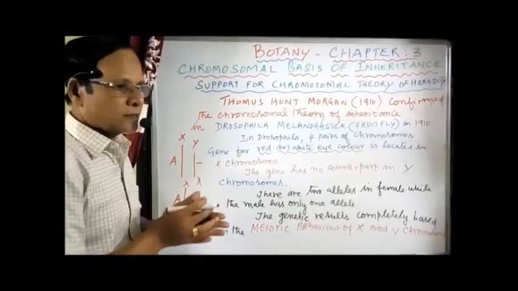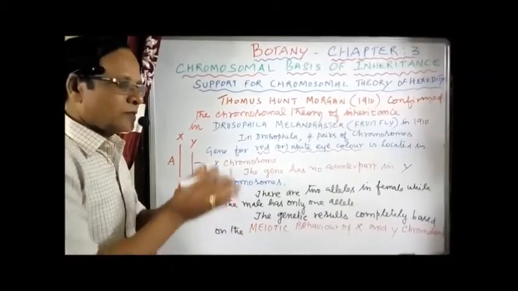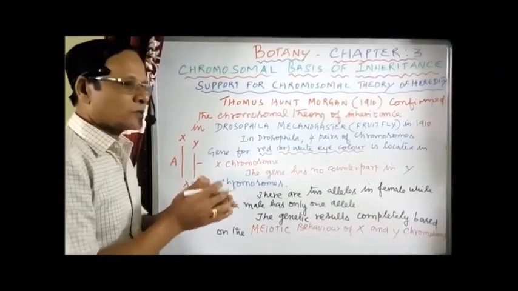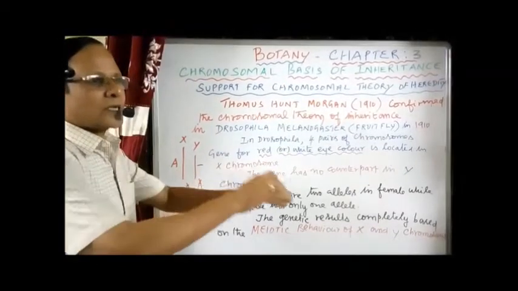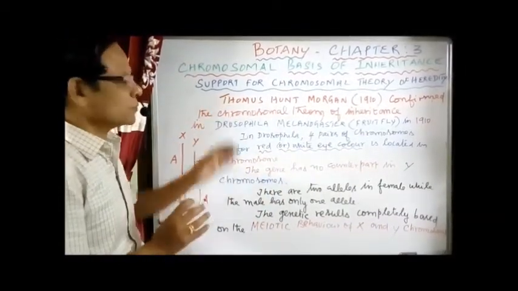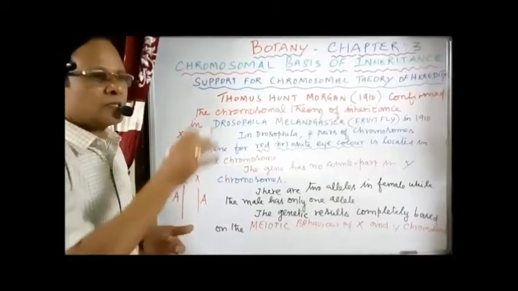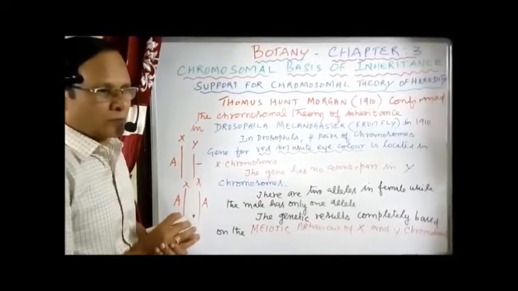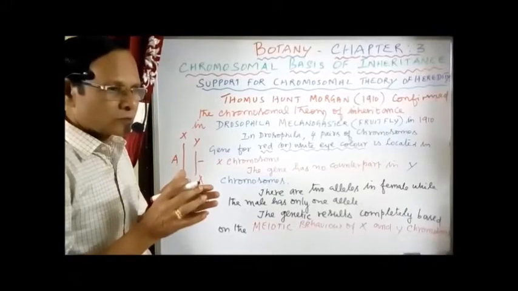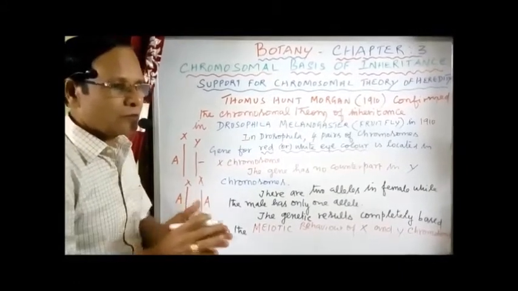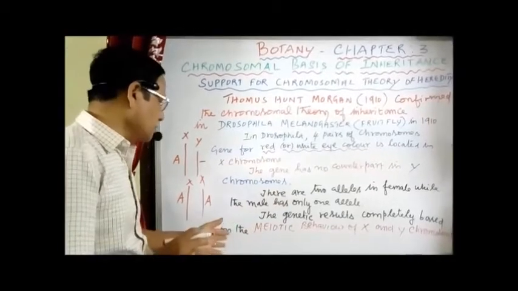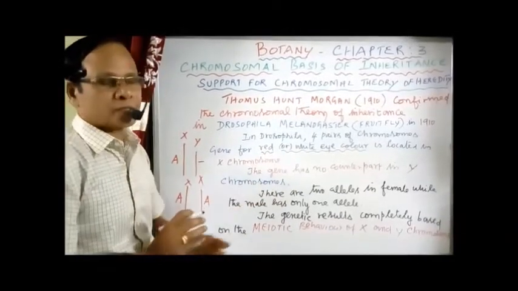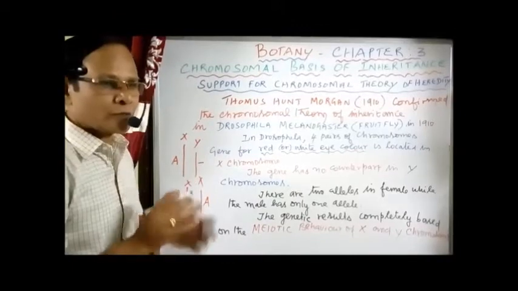Which one carries the gene to the next generation? Whether the genes are present on X or Y chromosomes, accordingly we can explain. You see that the genes are carried by the chromosomes. So it is an experimental proof only to show that the genes are carried on the chromosomes, and the genes and chromosomes behave similarly during gamete formation. So the genetic results are completely based on the meiotic behavior of X and Y chromosomes, how they behave during meiosis.